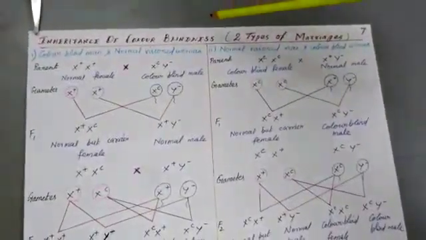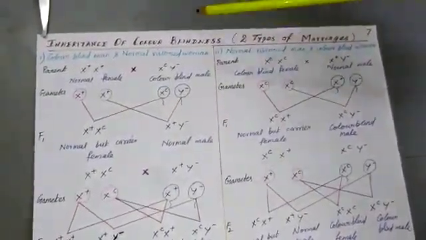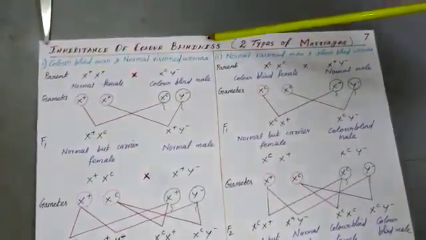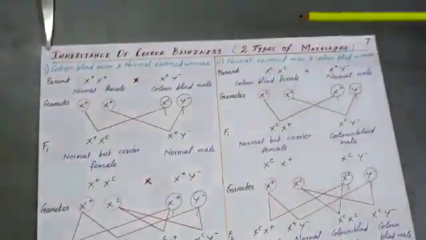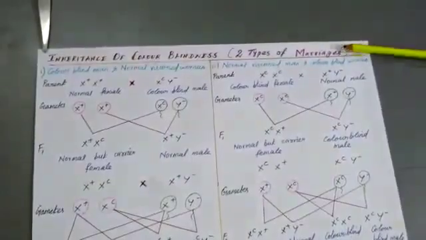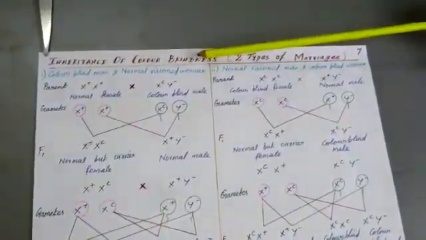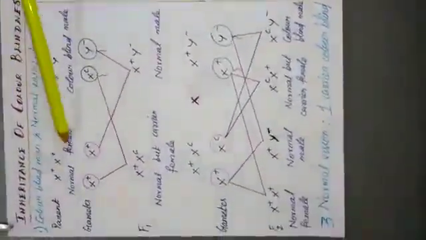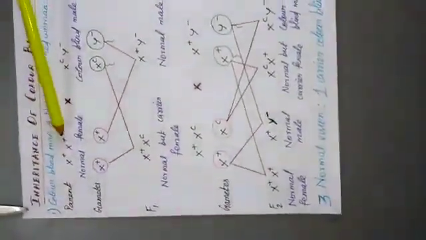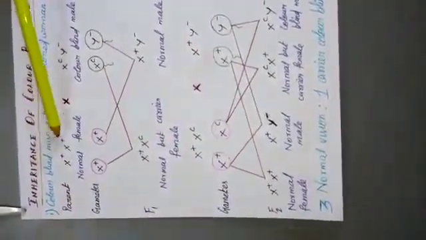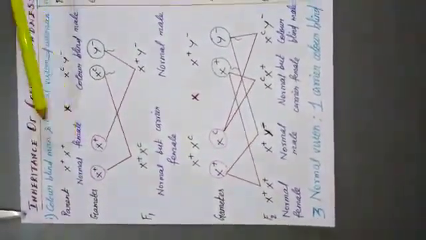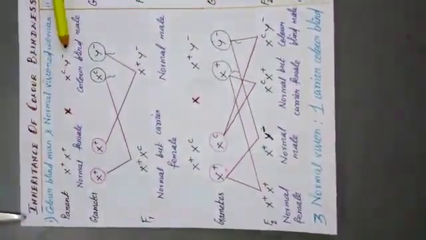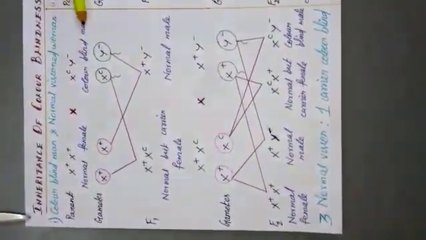Let's see the continuation of the topic color blindness. Color blindness is inherited to the next generation by two types of marriages. The first one is a marriage between a colorblind man and a normal vision woman. See here, the parents have the chromosomes X+X+ for the normal female and XcY- for the colorblind male.